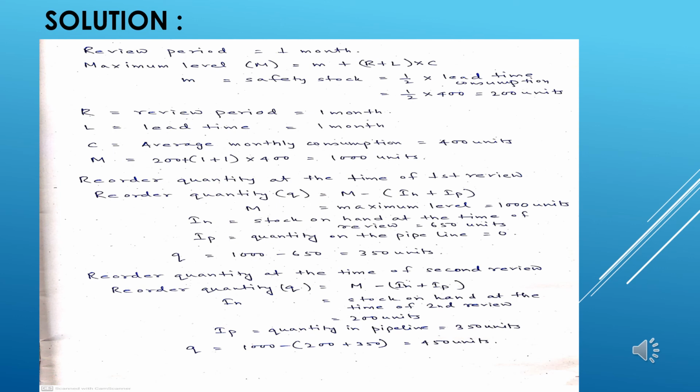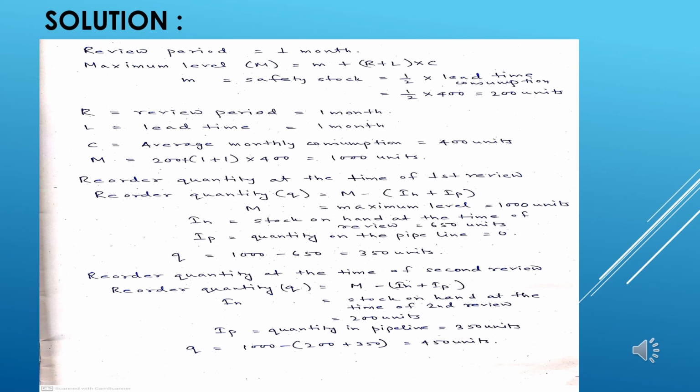From the sum itself we can see that the review period and the lead time are both 1 month, so R and L are each 1 month. The consumption per month, capital C, is 400 units.